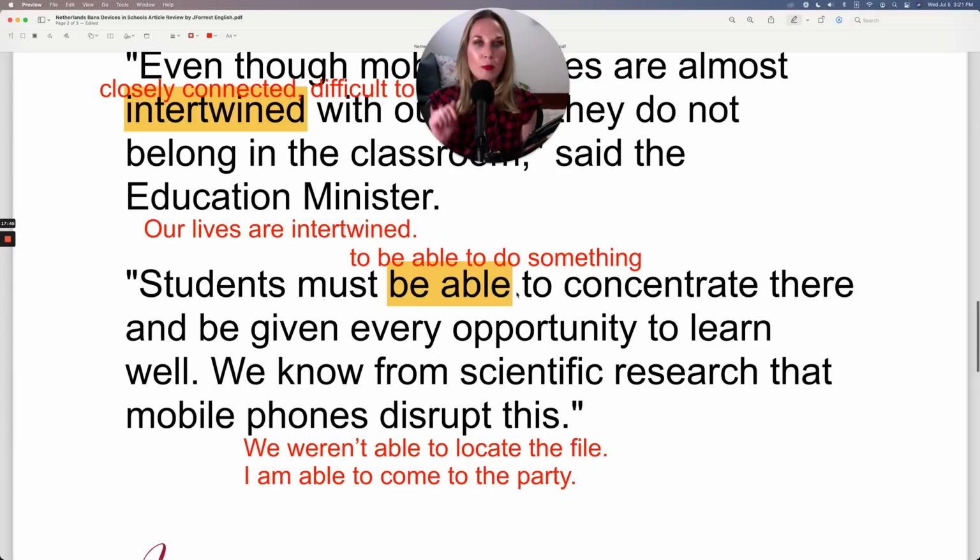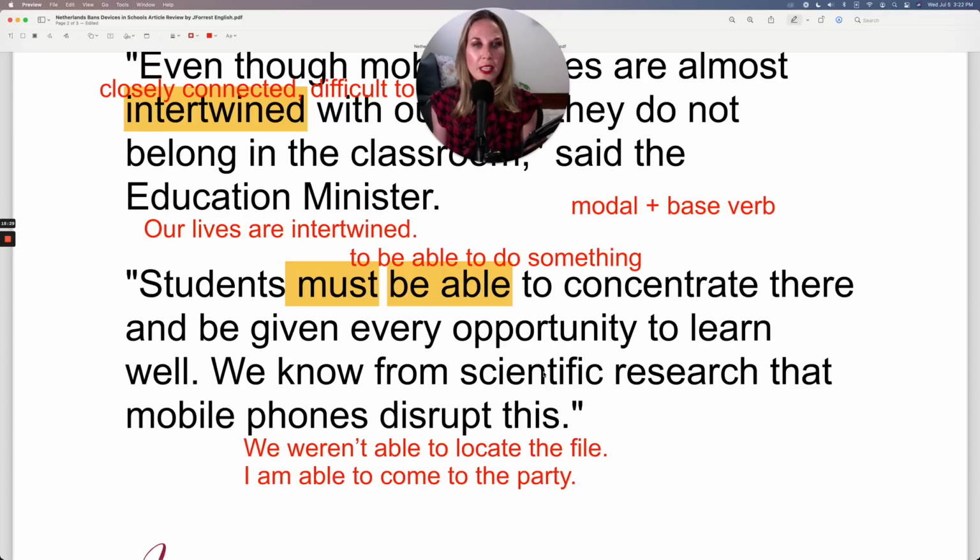Students must be able to concentrate. Now, must is a modal verb. So notice, after a modal verb, we don't use the infinitive. You have modal verb plus your base verb, which is just the verb without to. Students must be able to concentrate there and be given every opportunity to learn well.